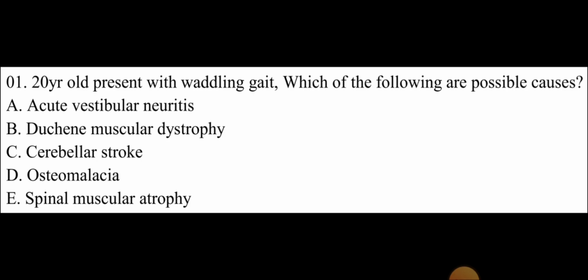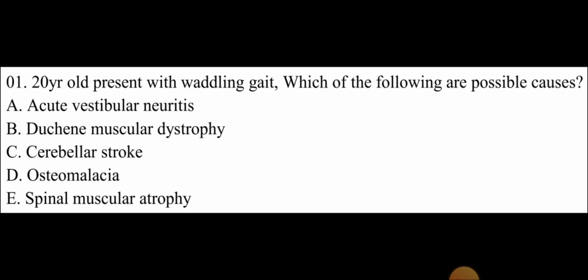Here, the first condition mentioned is acute vestibular neuritis. You know that vestibular neuritis causes vestibular gait, not waddling gait. Therefore, A is false. Answer B is Duchenne muscular dystrophy. It is true. Answer C is cerebellar stroke. You know that cerebellar stroke causes cerebellar gait, and also it can cause vestibular gait as well, and it is false. Answer D is osteomalacia.